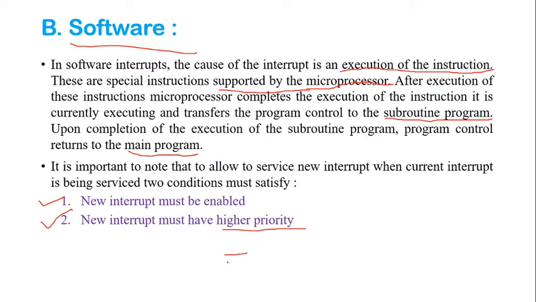So let's say that we have programmed something like this, and at this point we have some interrupt, so it is going to transfer to the interrupt, and the interrupt is going to be reset. But in between we have another interrupt. At that time it is going to transfer from here to there, and after this interrupt is completed and its service routine is done, it is going to continue with the earlier interrupt, and after finishing this it is going to pop back to the main program, and the main program is going to be executed where it was left. Okay, this is how it is going to work.